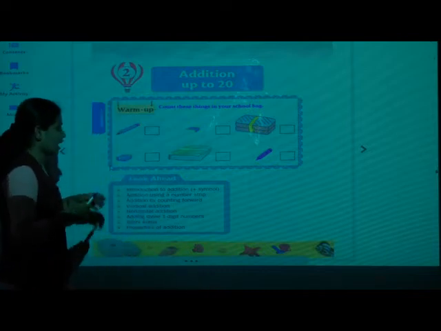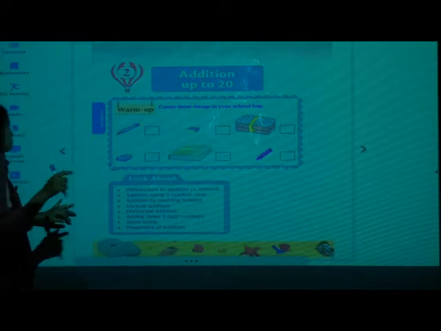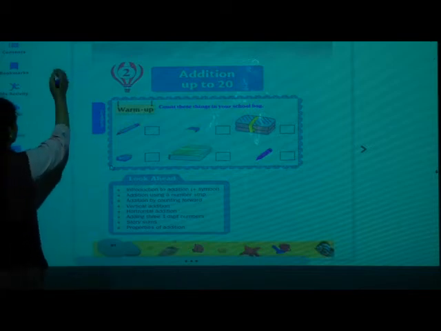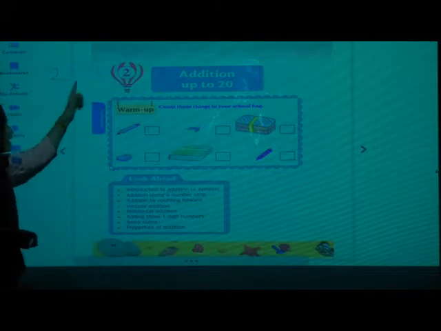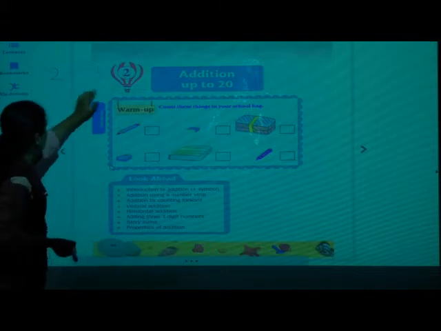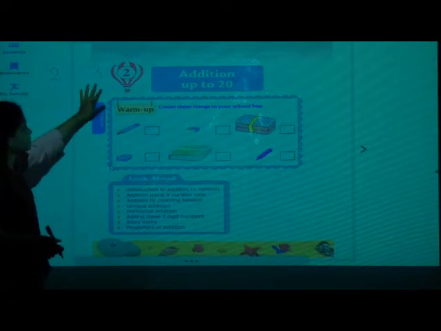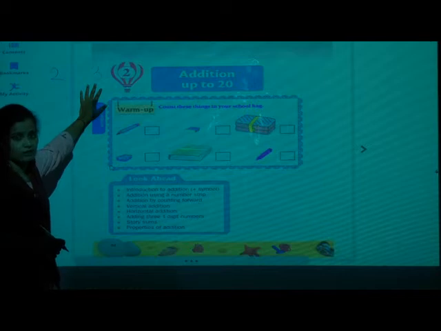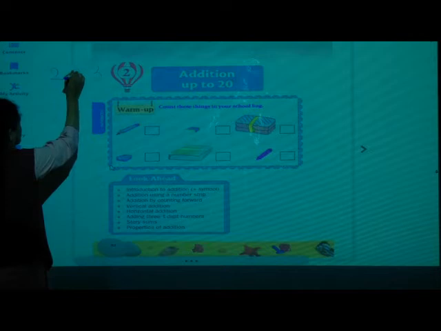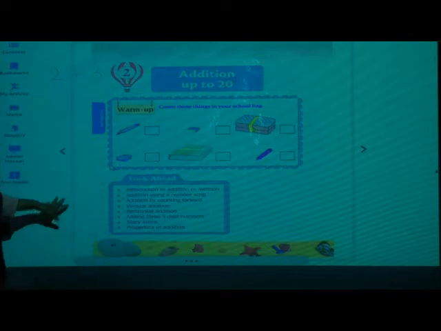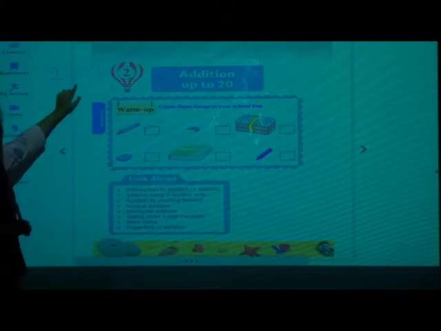Okay. Now I have shown you on straws and fingers. Now we will see about the numbers. Okay. Now see, if 2 is there and 3 is there, 2 and 3. Okay. Now I have to put these 2 numbers together. Then what do I have to do? I have to do addition. So the addition symbol is this. Okay. What is the addition symbol? This. And we call this plus.